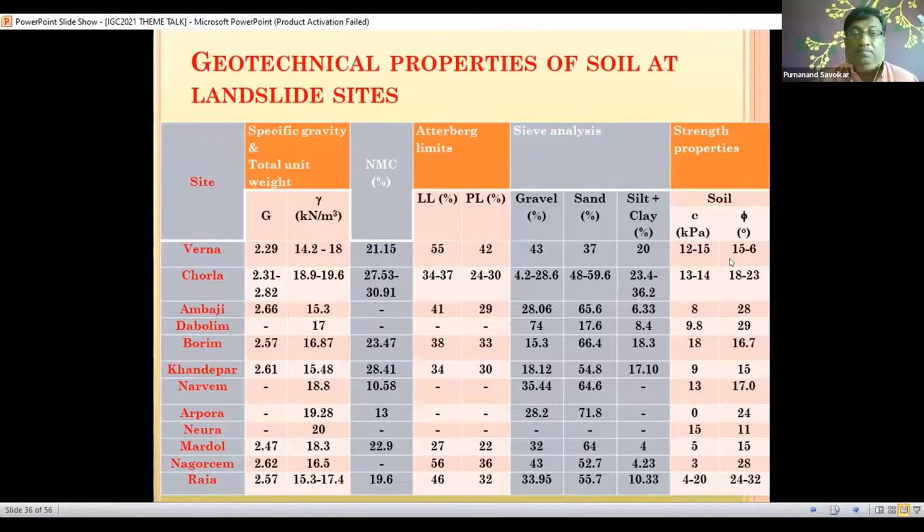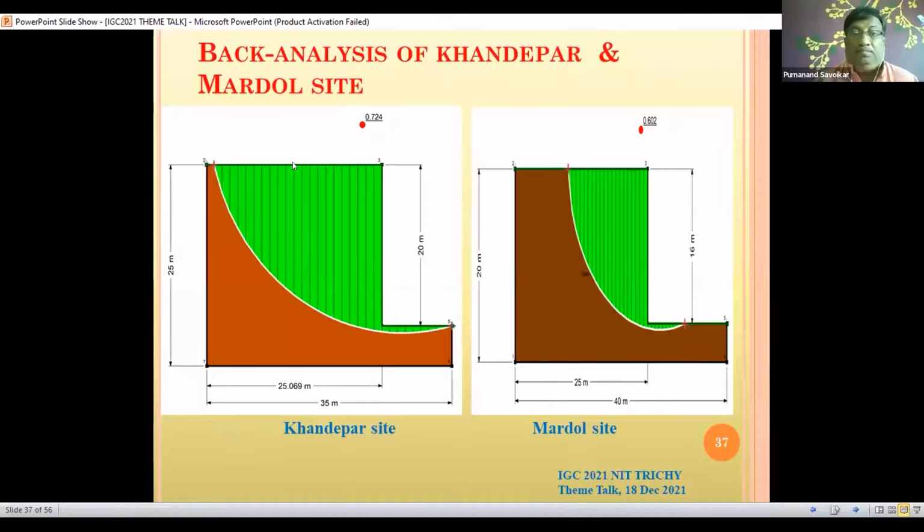So we have done a back analysis of the Kandepar and Mardol sites, where this slope was. Here a vertical cut of 20 meters was made with these properties. It shows that the factor of safety is 0 at one site and 0.602 at the Mardol site, which clearly shows that if we make such a vertical cut, both were unsupported vertical cuts.